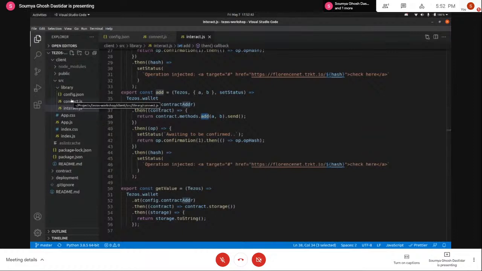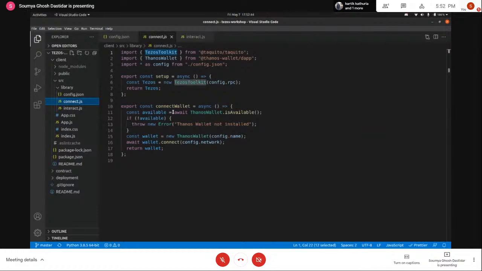The library that I've used for this application is the Taquito.js client that I talked about at the very beginning in the presentation. I've also used the Thanos wallet here, which helps me connect to the wallet that is installed in the browser. These are the two libraries that I'm mainly using for interacting with the blockchain. Apart from that, everything else is pure React.js.